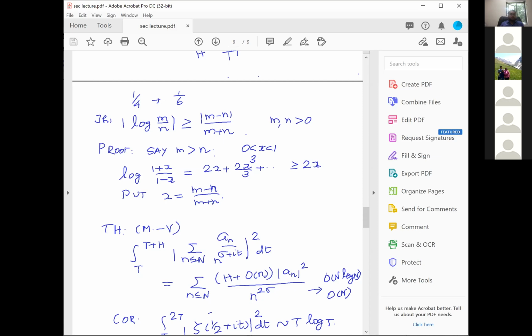And suppose 0 less than x less than 1. Therefore, you can take the logarithm of 1 plus x by 1 minus x, and then you take the log expansion for that. The logarithm expansion will give you 2x plus 2x cubed by 3 plus etc., which is bigger than or equal to 2x. And you put x equal to m minus n by m plus n. When you put x equal to m minus n by m plus n, the 1 plus x actually becomes 2m, and 1 minus x actually becomes 2n. Therefore, 1 plus x by 1 minus x becomes m by n, and the x is, of course, m minus n by m plus n. And that's all.